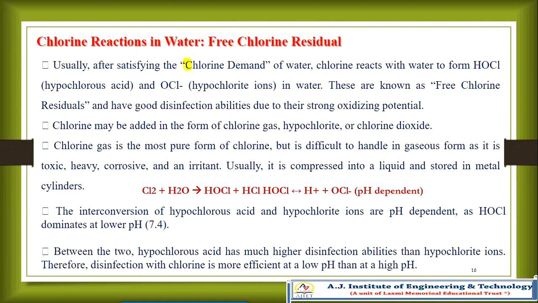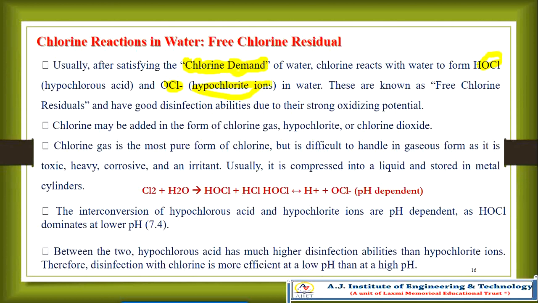Once your chlorine demand is satisfied, the chlorine starts to react with the water to form HOCl, that is hypochlorous acid, and OCl minus, the hypochlorite ions in the water.